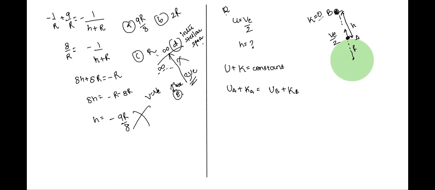So kinetic energy at point B is 0 because the body is stopping there. Now, potential energy of the body at point A is minus GMm upon R. Kinetic energy is half mv square. Let's say its velocity was equal to v, which is Ve by 2. We'll substitute in the next step. And at point B, its potential energy is U.